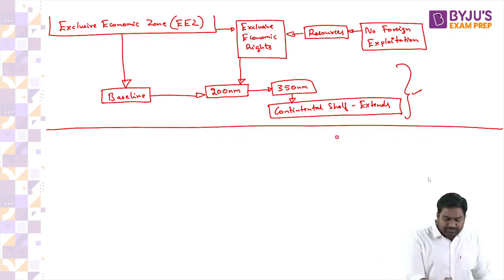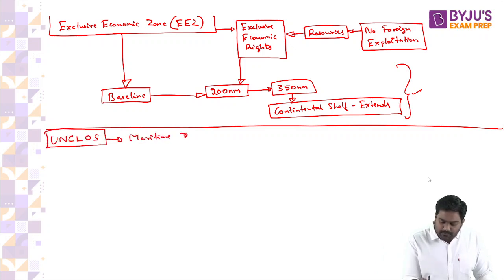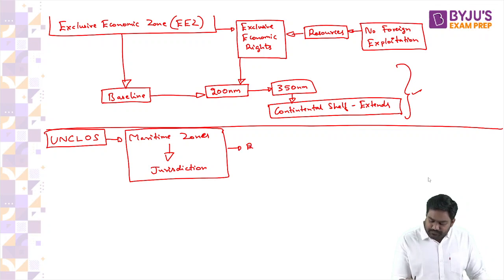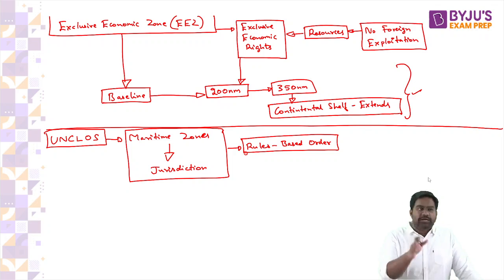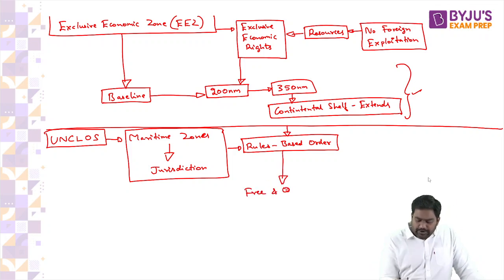So this is how the UN clause assigns maritime jurisdiction. It defines the maritime zones and defines the jurisdiction, thus providing for a rules-based order to prevent conflicts. This is what you mean by a rules-based order. Basically, there are a set of international rules which, if followed by everyone, provide for stability and clarity. There will be no confusion. There will be no need for any disputes or conflicts if the international rules are simply followed by everyone. Is that clear? This will essentially provide for a free and open Indo-Pacific.